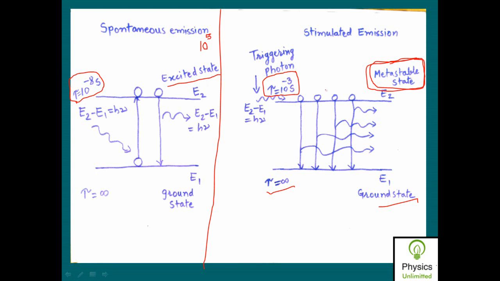So what Einstein proposed is that by any means, if we can bring the atoms from the ground state to the metastable state, such that the atoms will spend more time in this metastable state.